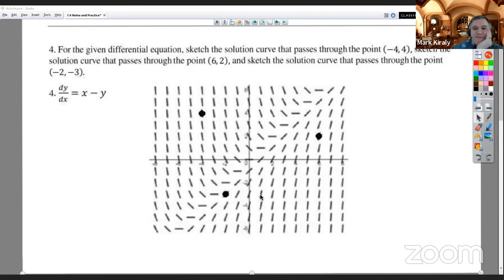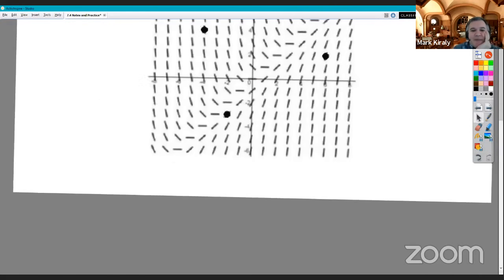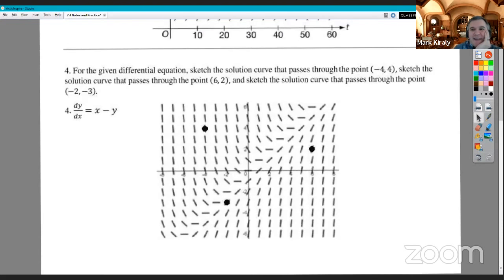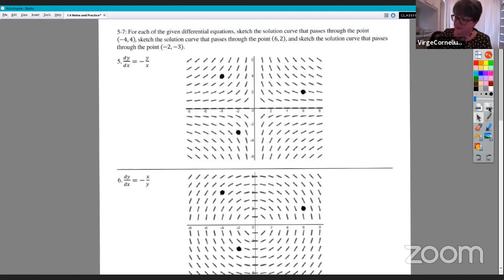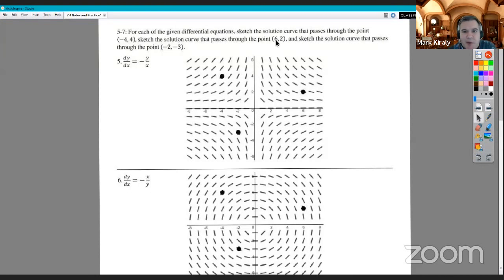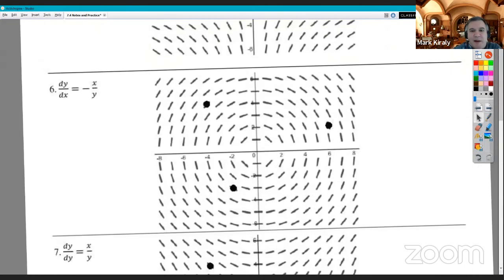Okay, so let's see. What are we gonna do next? Oh, that's the end of this page. My digital book here. Okay, you're gonna see a couple go by right here, and I believe we're gonna do number 6. Now, I'm gonna blow this up in a second. You will notice that it's the same 3 points on every graph. So -4, 4 is getting a solution curve, 6, 2 is getting its own solution curve, and -2, -3. So we're getting 3 members of the family. And I'm gonna blow that up.